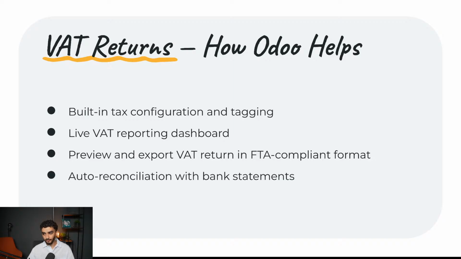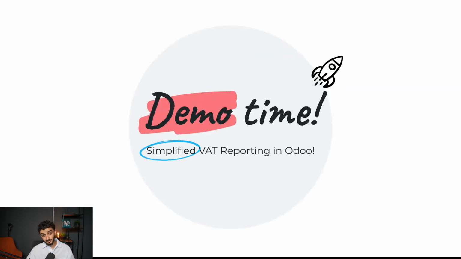At any point, you can preview what your next return will look like, drill into each and every line item on a more granular level, and export them in an FTA compliant format, which I'll also show you as well. You can also reconcile directly with your bank feeds. You can connect your bank account with Odoo, so your numbers are always clean and up to date. What I'm going to do very quickly is show you what that looks like in this following demo.